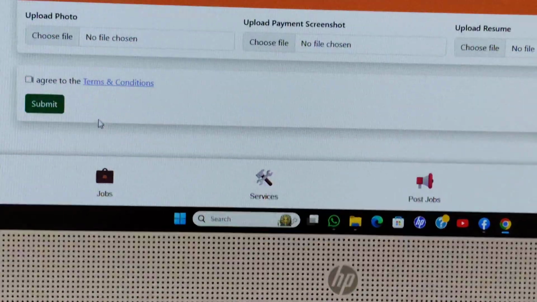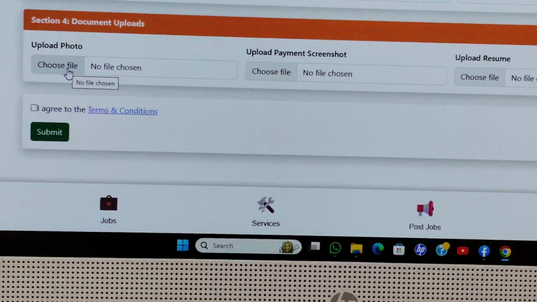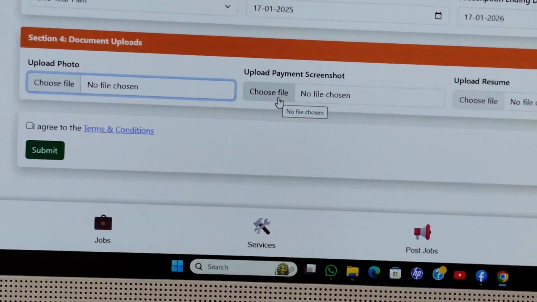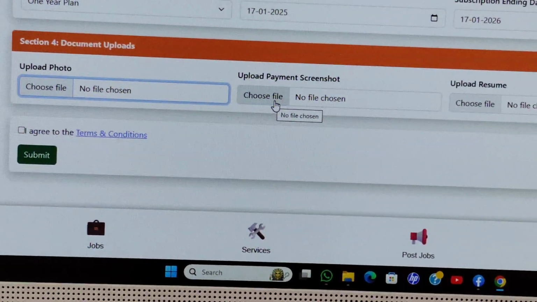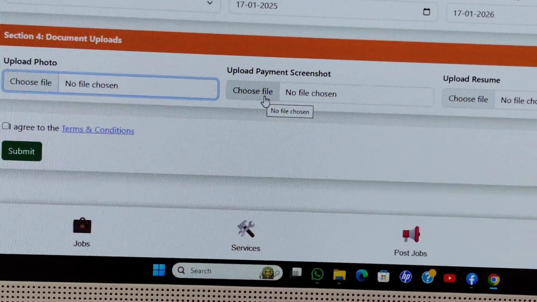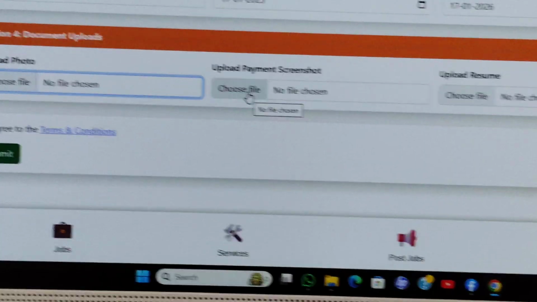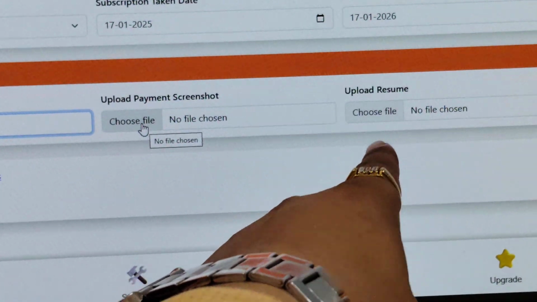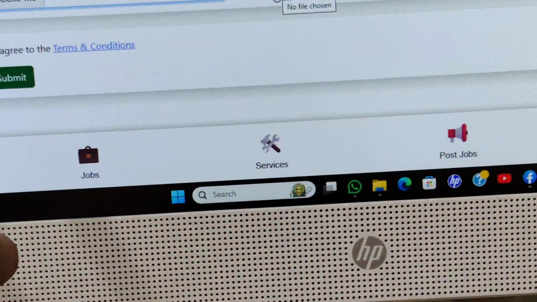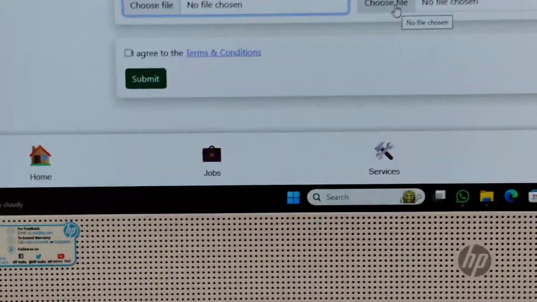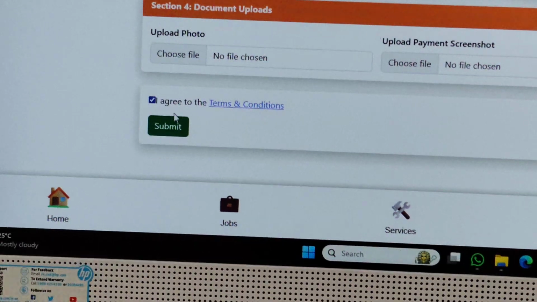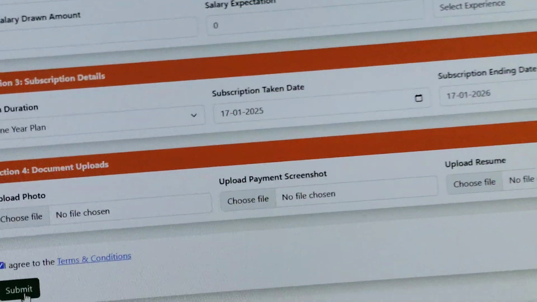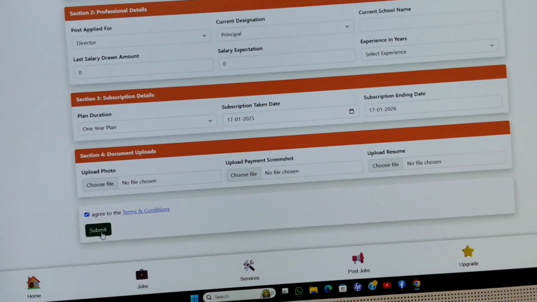Then here you need to upload your photo. You need to upload the payment screenshot, whatever receipt you have, the payment receipt. Then you need to upload your resume also here. Then you need to click here, I agree to the terms and conditions. Then I will submit it here. Then the request will come to us. So this is the simple process which you need to follow.